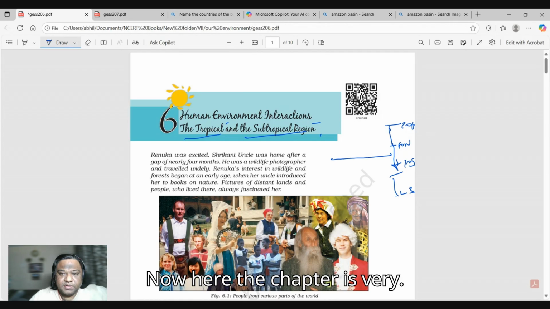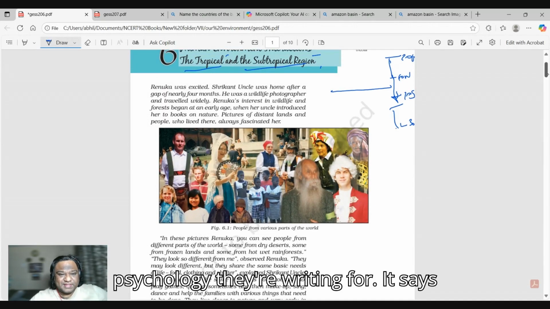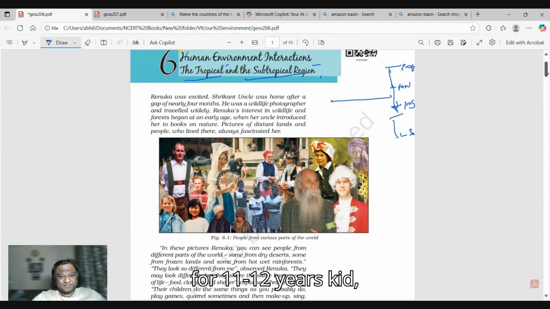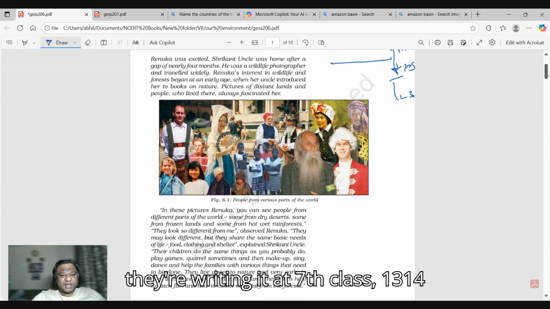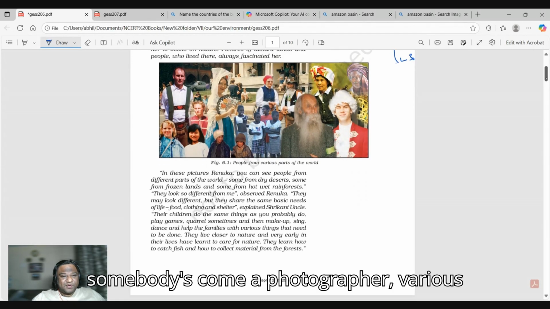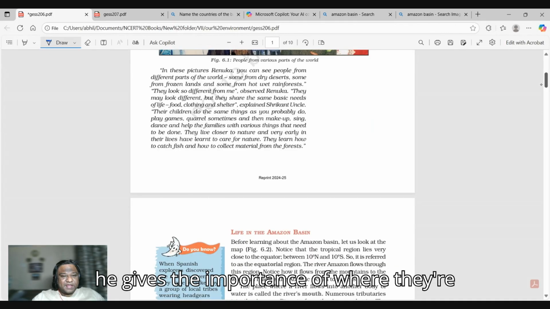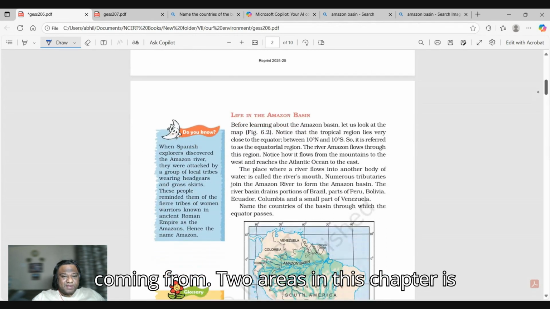Now here the chapter is very smooth. For class, we have to understand what psychology they are writing for. It's for 11, 12 years kid. So they're writing it at seventh class, 13, 14 years. So they say okay, somebody has come, a photographer, various culture people. He has taken photographs. He gives the importance of where they're coming from.